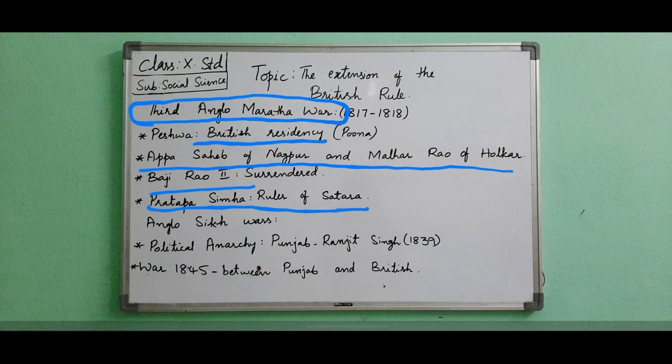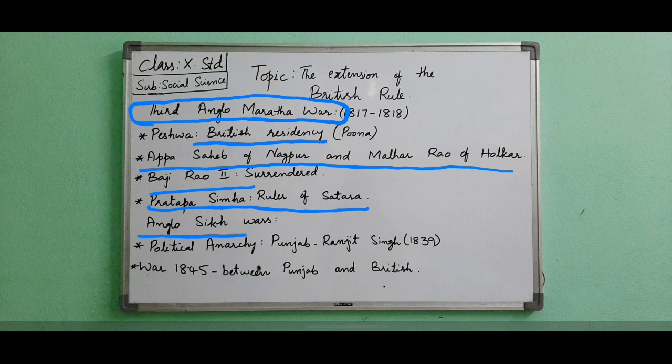The British completed their agenda of ruling the entire India from 1818 to 1857. They occupied major states like Sindh, Awadh and many other smaller states. First, now we will see about the Anglo-Sikh War.